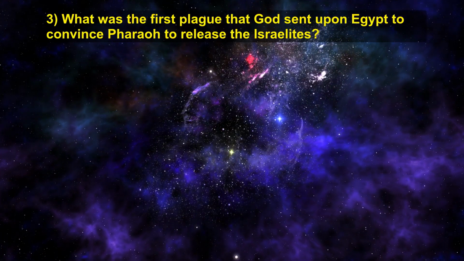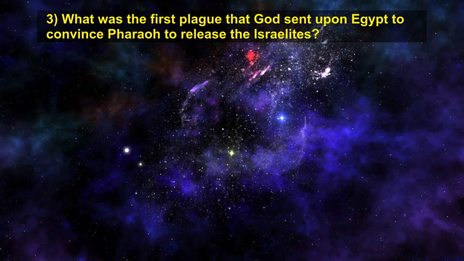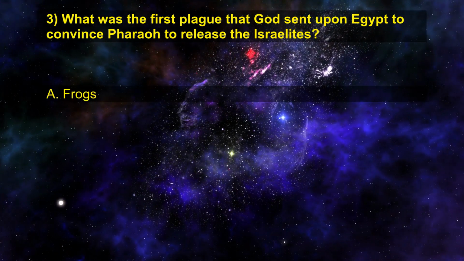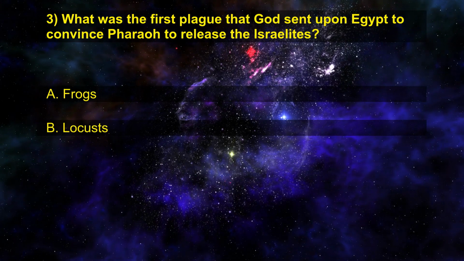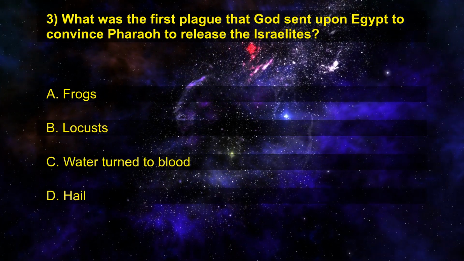3. What was the first plague that God sent upon Egypt to convince Pharaoh to release the Israelites? A. Frogs. B. Locusts. C. Water turned to blood. D. Hail.